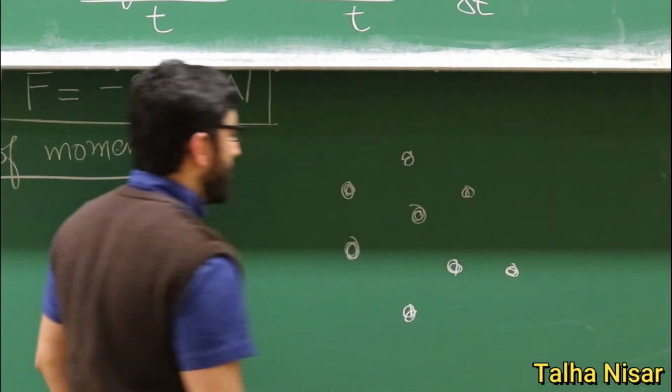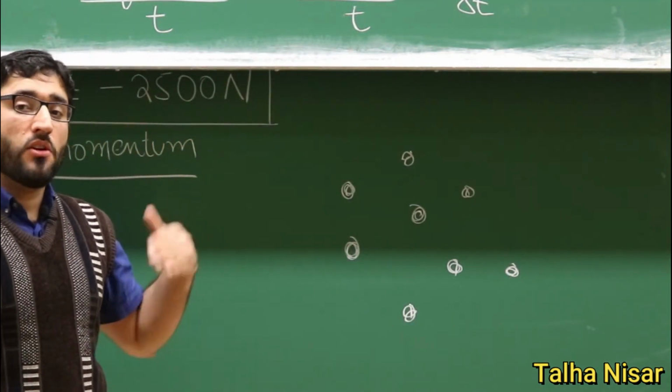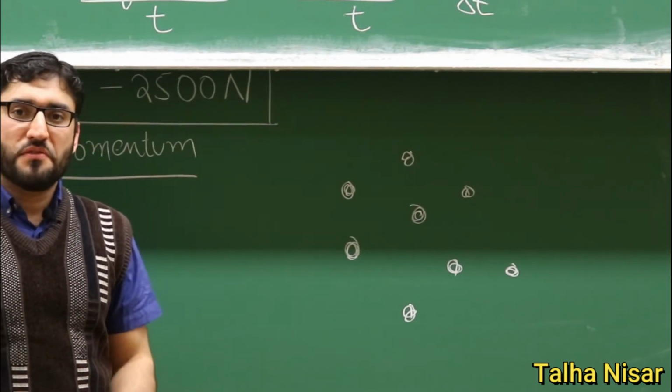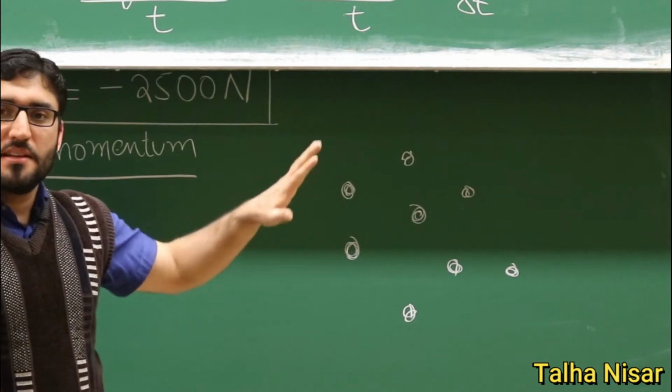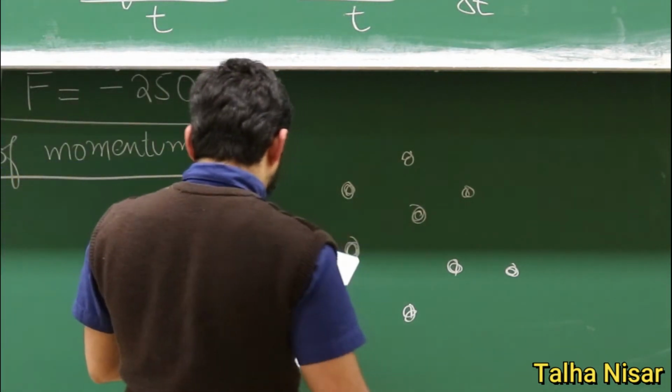We can consider this particle as a gas particle, for example, or on the big scale, we can also consider this particle as a star. For example, there are hundreds of stars, an unlimited number of stars, and there is an external force on this system.